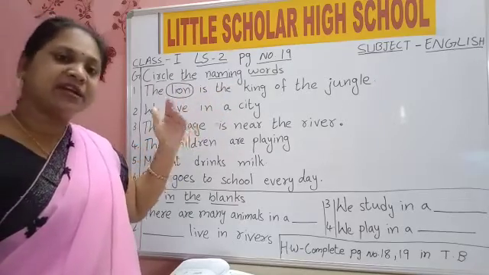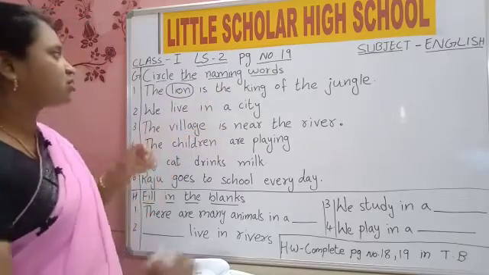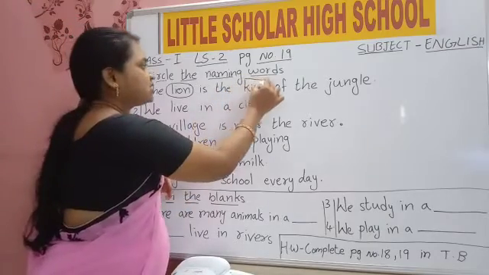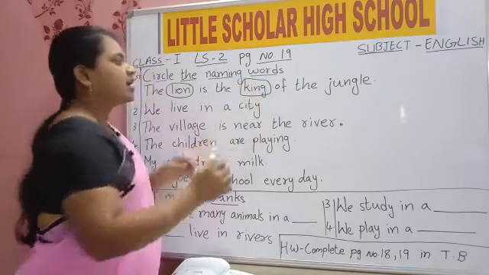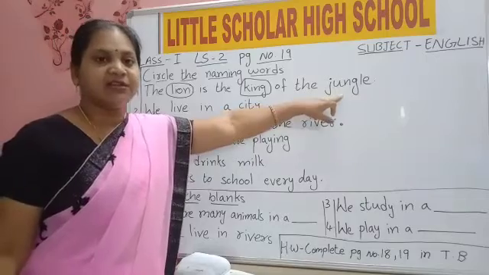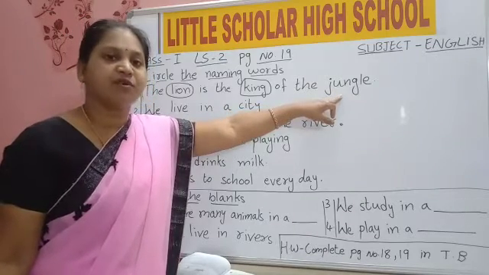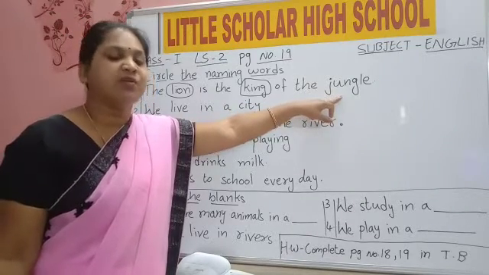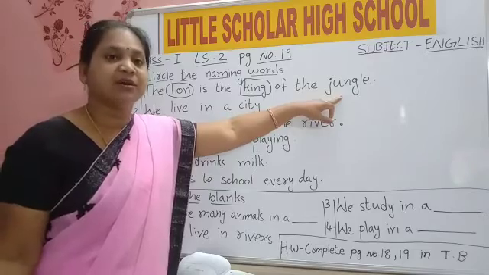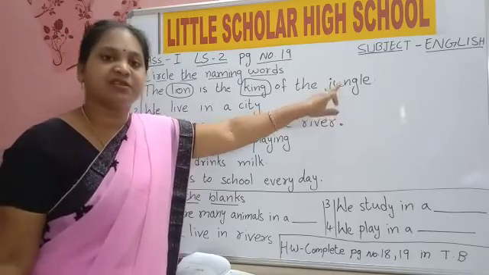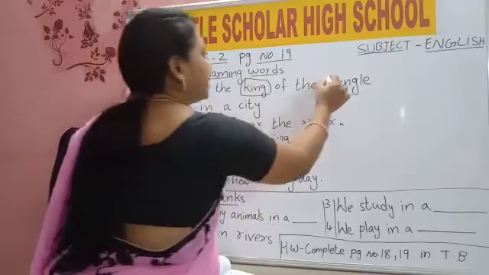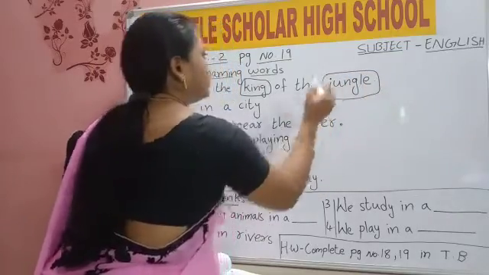King, queen are also names. So circle king. Then jungle, forest, also a name, where many trees, animals, birds live. So circle jungle. Is it clear, children?